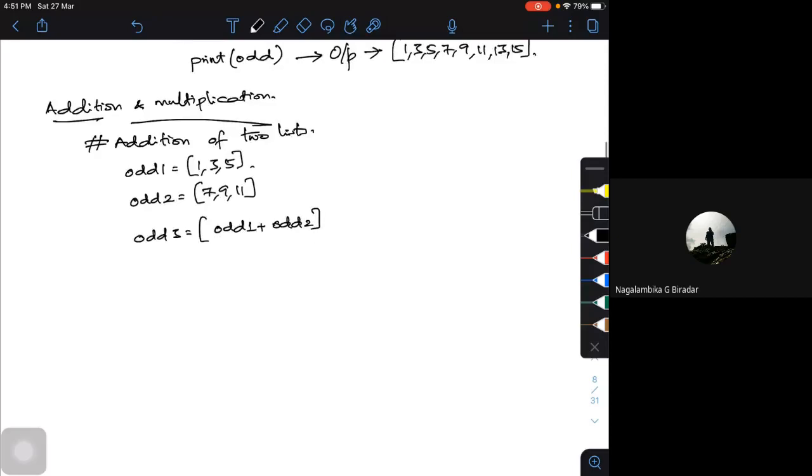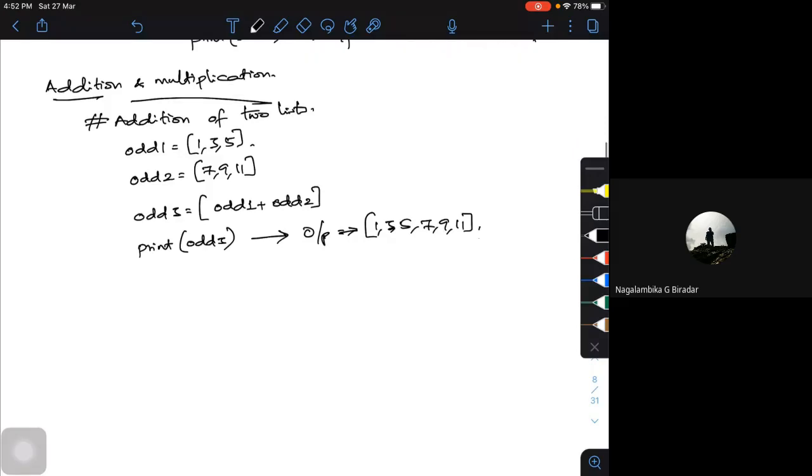Now if I print odd 3, my output will be 1, 3, 5, 7, 9, and 11. This is a simple operation to add two lists.